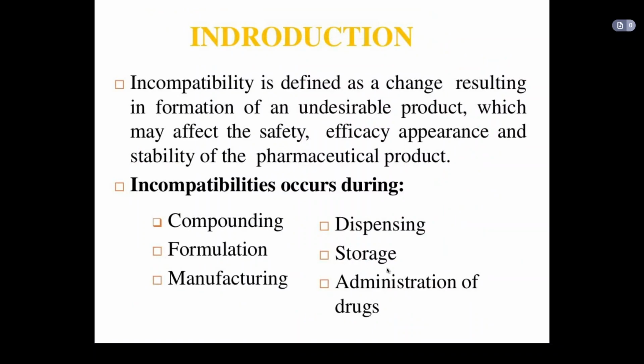Today I am going to teach you about pharmaceutical incompatibilities. The word pharmaceutical incompatibility has two words: pharmaceutical and incompatible. Pharmaceutical reflects the different types of dosage forms we see in a pharmacy. Those things we make in our labs or in a hospital pharmacy. During the making of these preparations, there is a chance that a change may occur in the preparation.